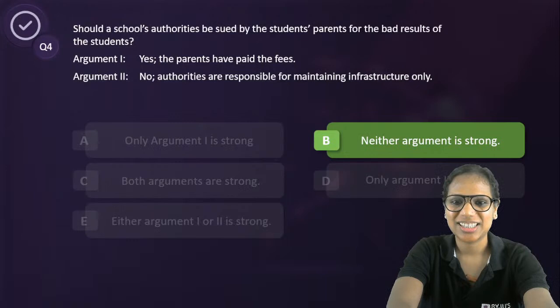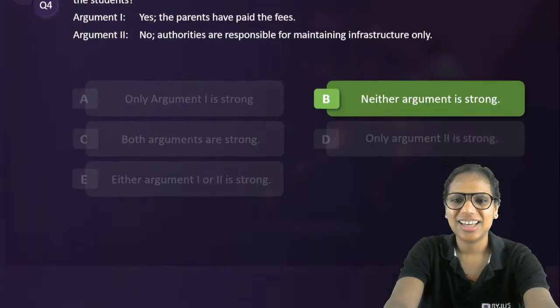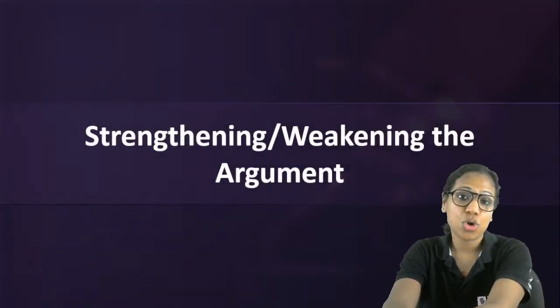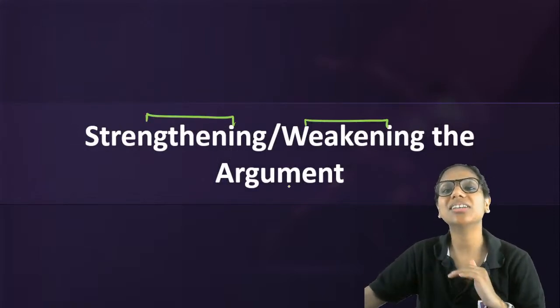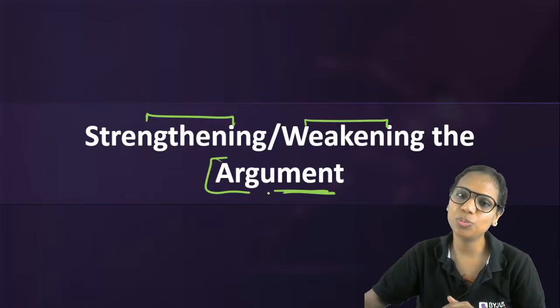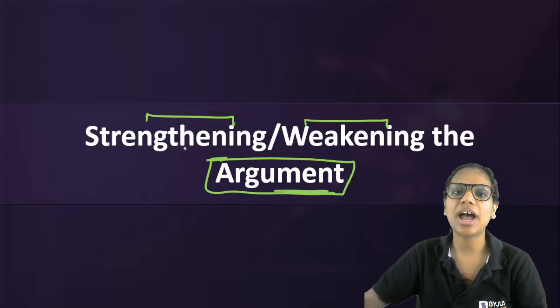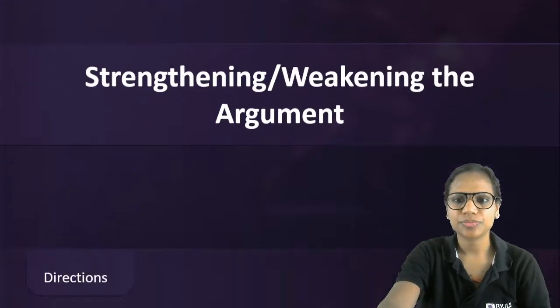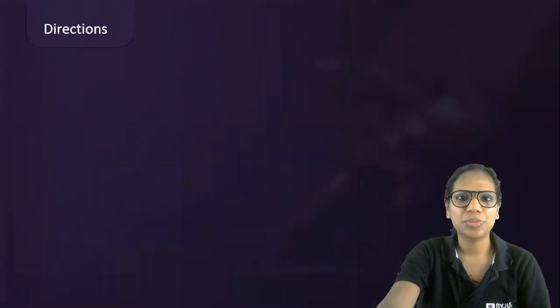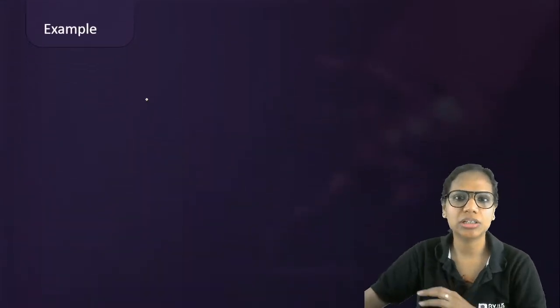All right. Now, this was about strong and weak arguments. Let's have a look at strengthening or weakening the argument. Now, an argument will be given to you. You have to either strengthen it or weaken it. Right? So, let's take an example argument here before I tell you how to strengthen or weaken an argument.